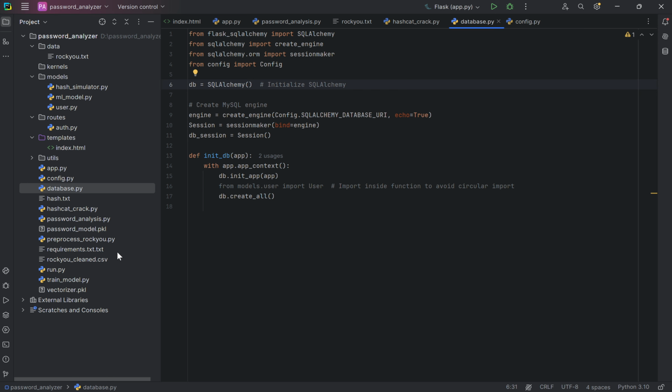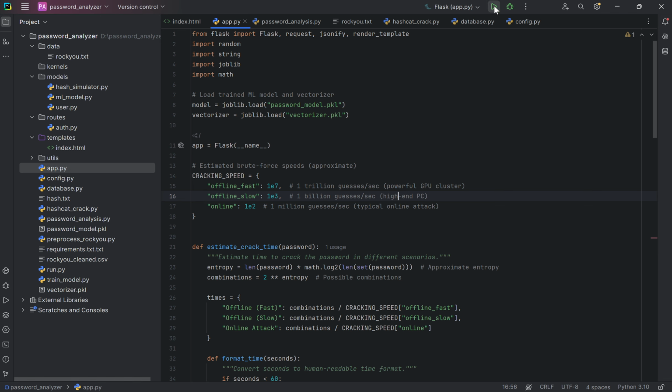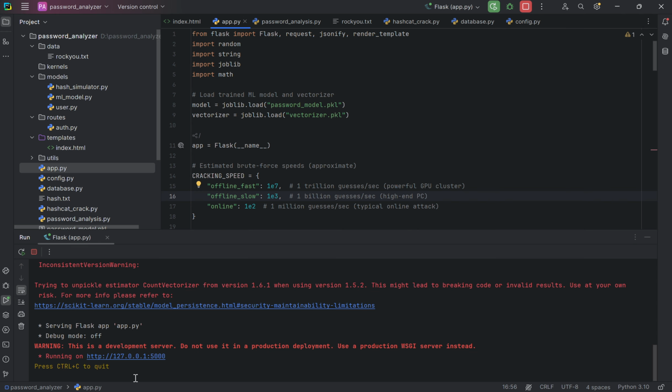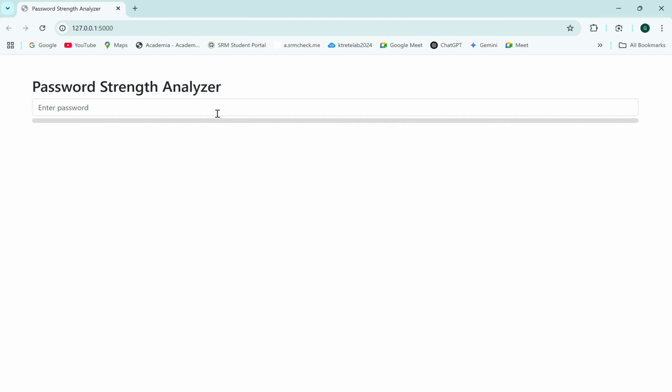Now I am moving on to run the Flask app. As we can see, this is locally hosted as of right now. This can be easily implemented by converting all the program files to an API and then using it with other websites, other software, or some locally available non-licensed software. Right now we have made a very basic interface.